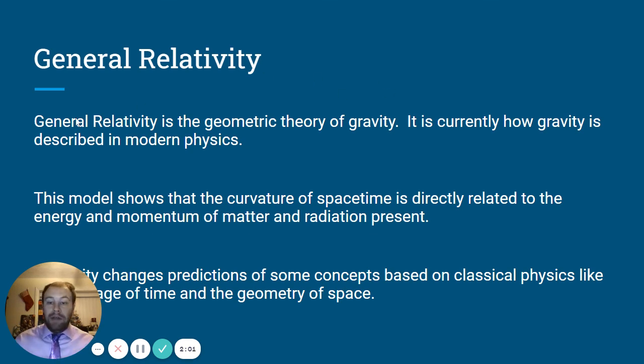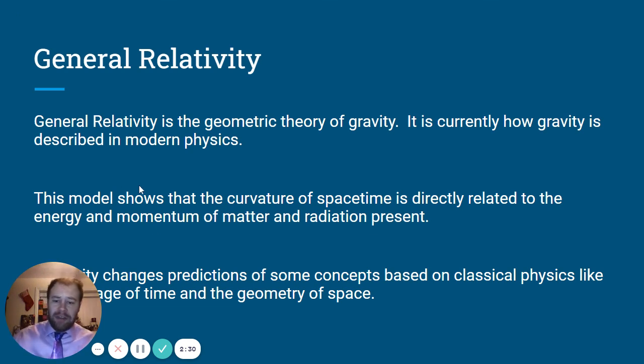Okay. General relativity is just the geometric theory of gravity. It's basically how we describe how gravity works. And it's a lot more complex than just the apple falling from the tree. There's a lot more to it, and that's what Einstein came up with. He really applied that smaller version of gravity that Newton came up with that exists on Earth, and applied it more to a universal scale.